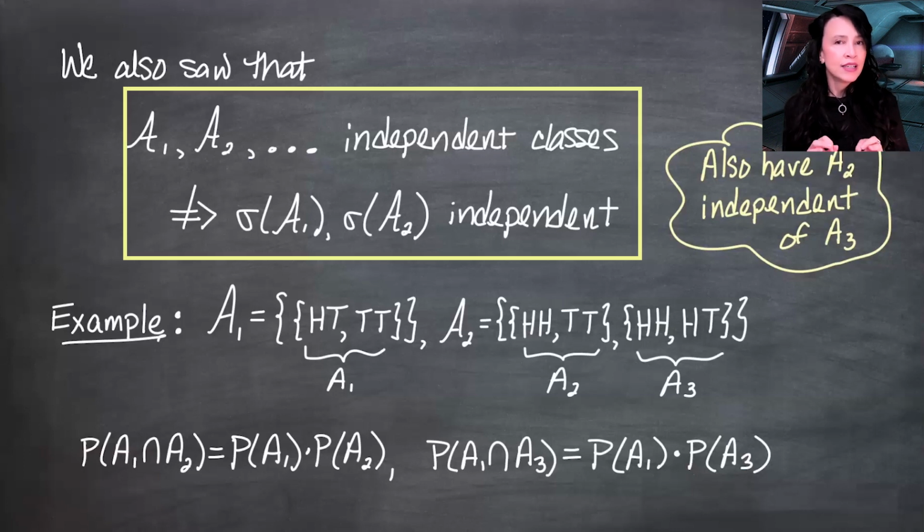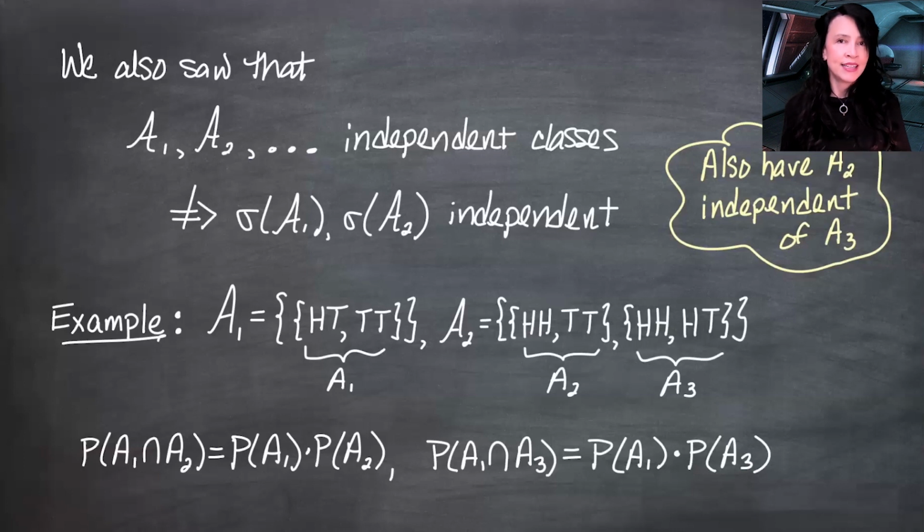In other words, independent classes does not necessarily imply independent generated sigma fields. So we had this theorem I just recapped saying that if you make these curly A's pi systems, that's enough to guarantee the sigma fields are independent. And we had this example saying that if they were not pi systems, we can't guarantee that they're independent. Here's something new, which is going to look similar to that second result, that counterexample. And you may think I'm contradicting myself.